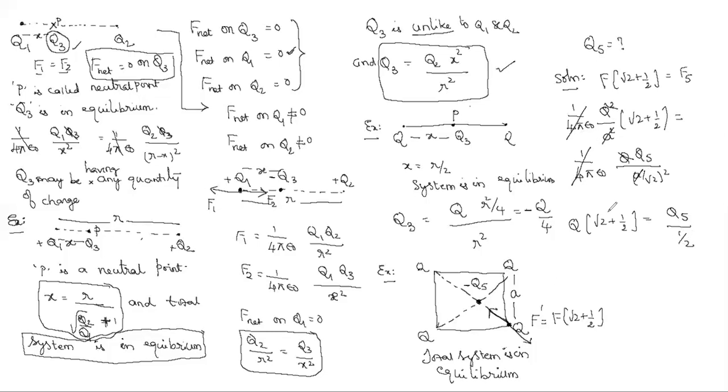Correct, Anna? Yes, sir. Therefore, q5 by taking cross multiplication, q into half into root 2 plus half. Okay, Nana? By taking the cross multiplication. Yes, sir. And that too, this should be negative. So minus. This is also one more question in the exam. Okay, sir. So is it clear, Nana?